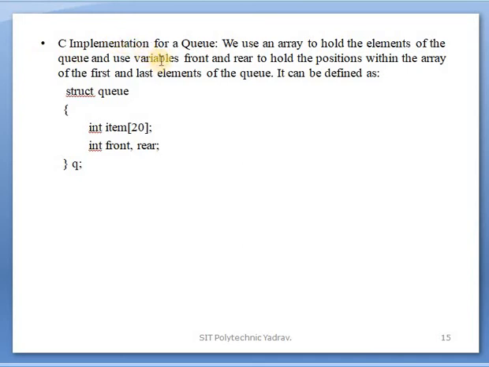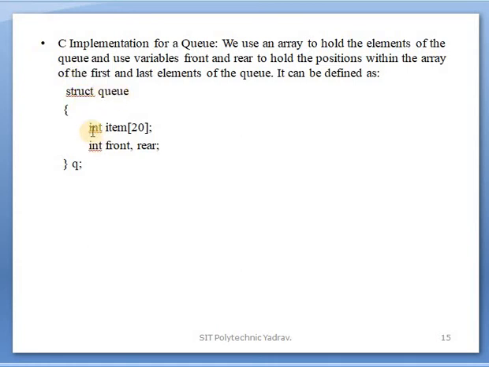See the implementation for a queue. We use an array to hold the elements of the queue, and use the variables front and rear to hold the position within the array of the first and last element of the queue. It can be defined as, for example, a structure is used. In that, the queue is homogeneous, the same type of data type is defined.